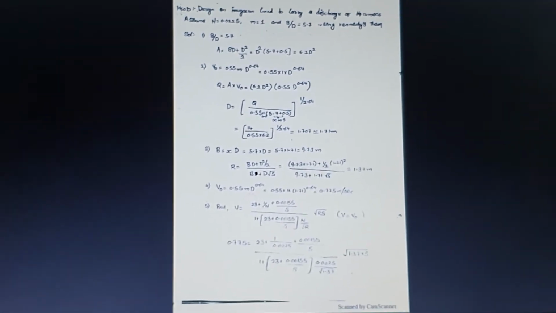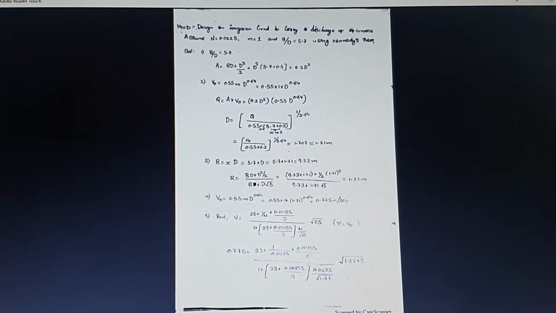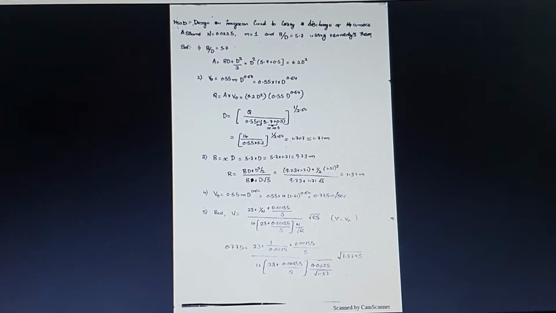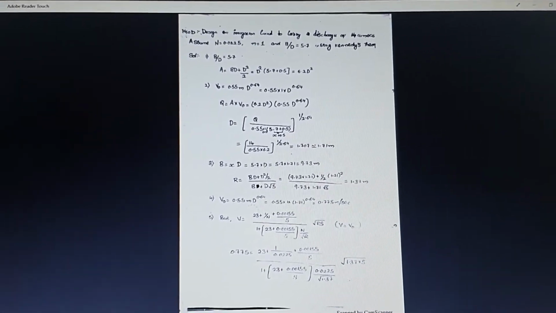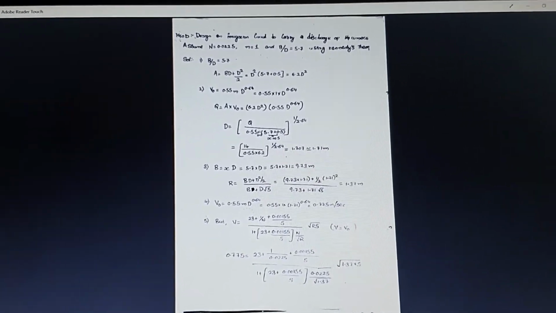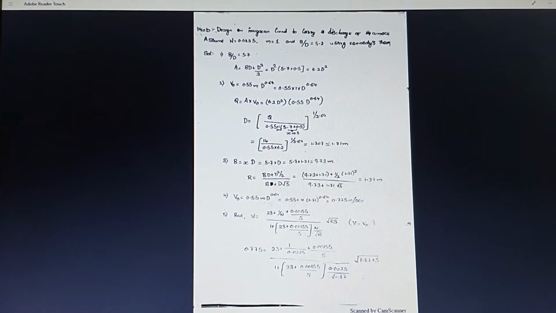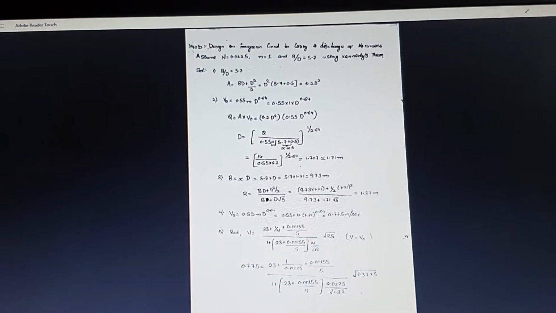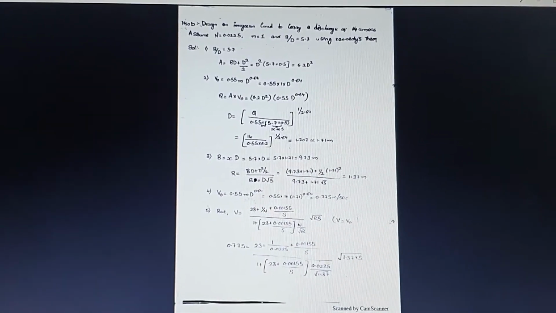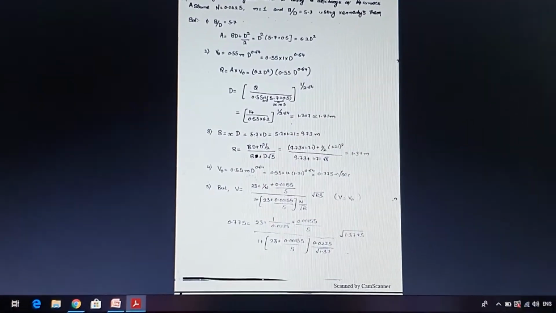Here you can see the question, which is: design an irrigation canal to carry a discharge of 14 cumecs. Assume the capital N value as 0.0225, m is equal to 1, and the B by D value is given as 5.7. So what is the first step? We need to find the area, which is D square into x plus 0.5. What is the x value? The x value is nothing but 5.7. So D square into 5.7 plus 0.5, you will be getting the area. We got 6.2 into D square.